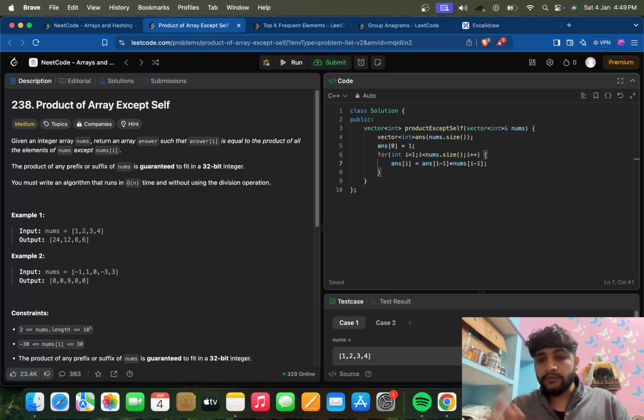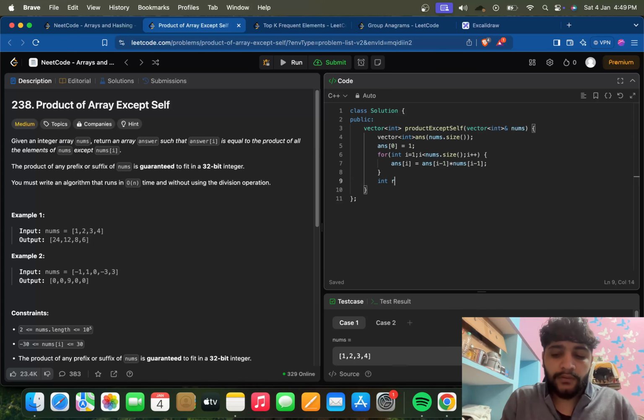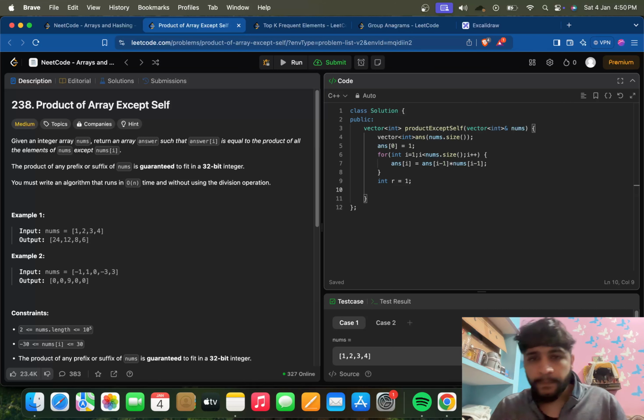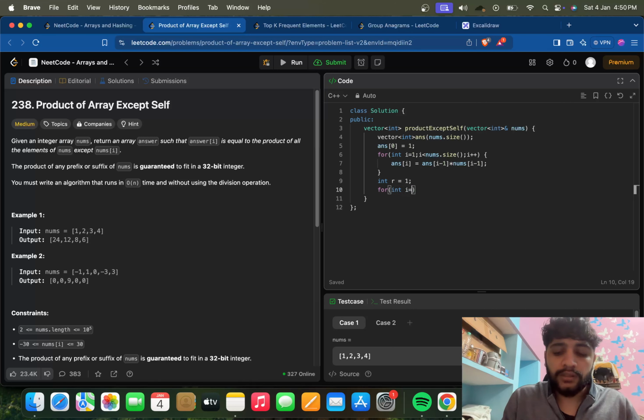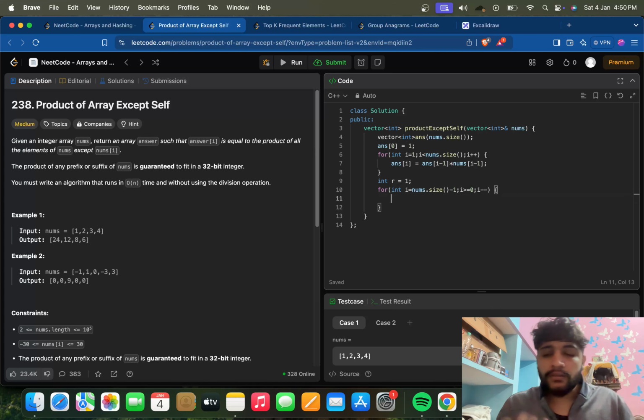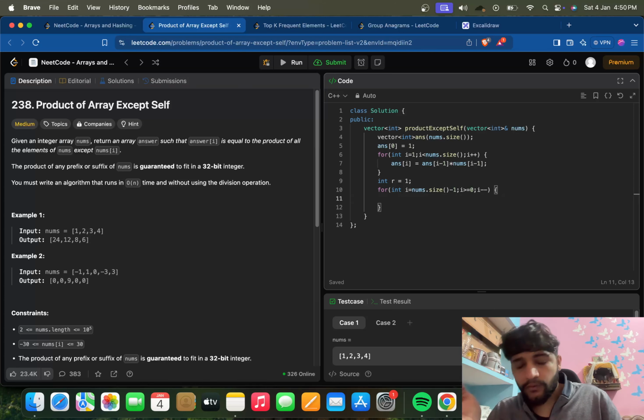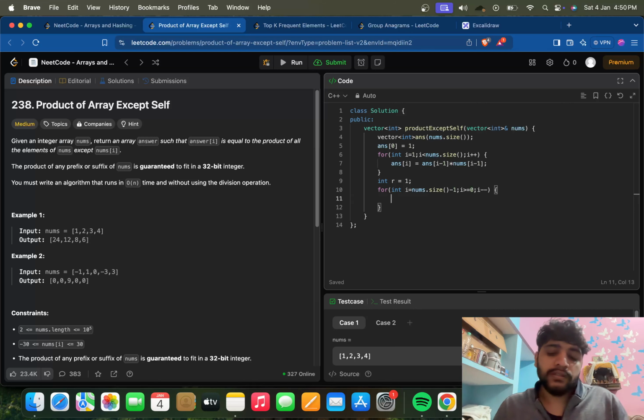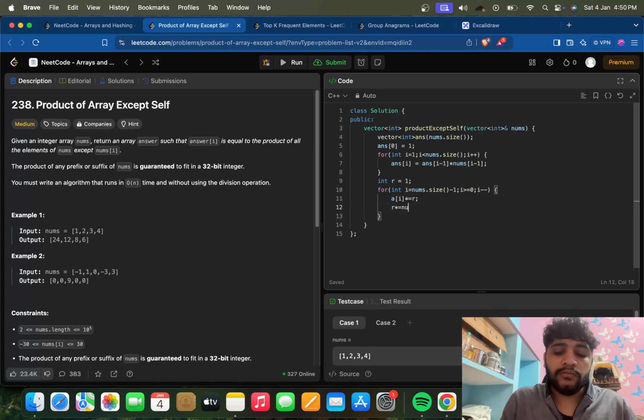That will be going forward, and then we will have a variable and we will move backward. i is equal to nums.size() - 1, i >= 0, i--, and here, while moving backwards, the equation was that answer[i] *= R, right? And R *= nums[i]. I guess this should do the thing.